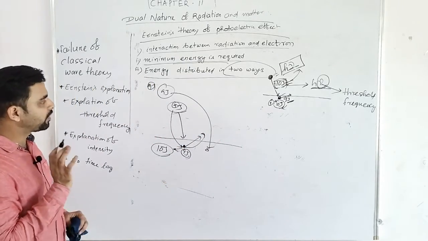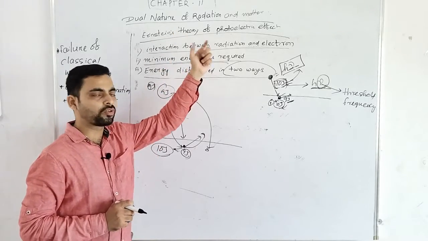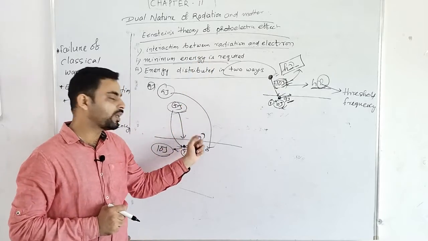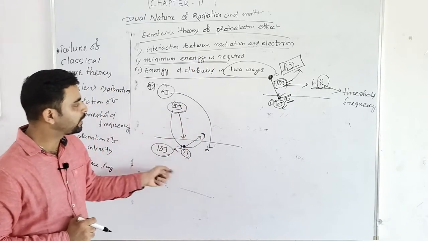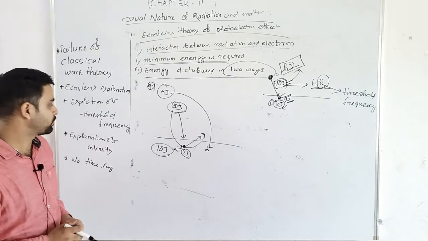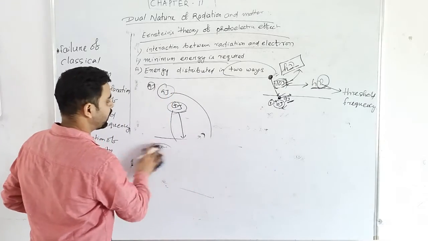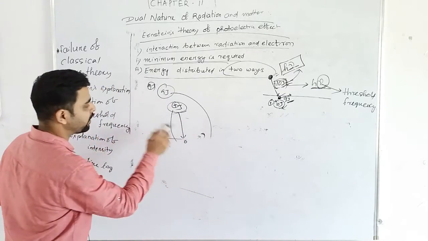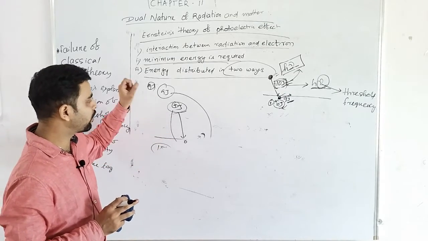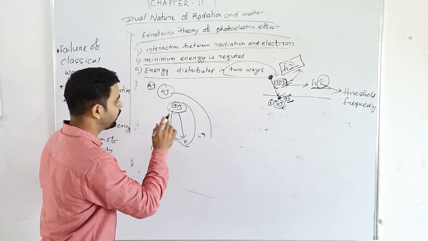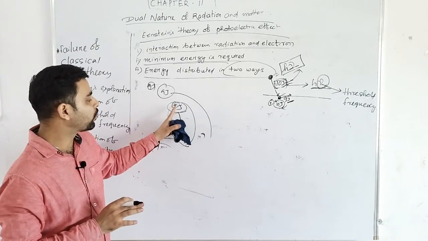So this is, as we have observed, that in the photoelectric effect, emission of electron is independent of intensity. That was explained by Einstein also. Next, time lag. Einstein also explained that in this interaction between photon and electron, there is no time lag. It is so sudden that there is no time lag in this interaction between photon and electron.